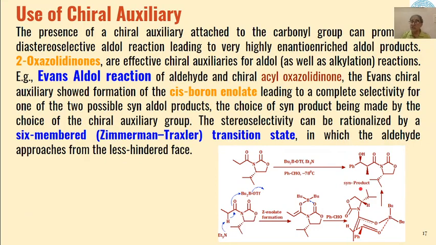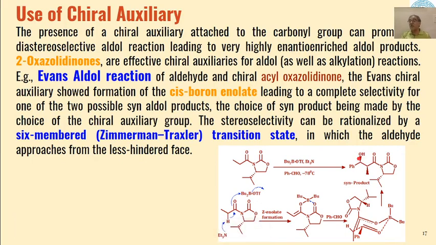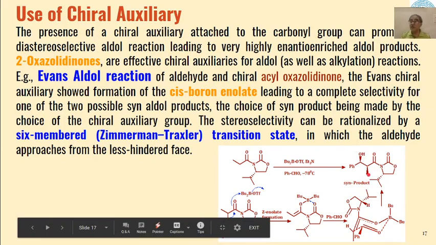Because even if syn addition takes place, there is a possibility of formation of two types of product. Here both OH and methyl group are in beta orientation, and the second syn orientation is when both of these have alpha orientation. But this boron enolate which is formed has such an orientation that only this syn product is formed.